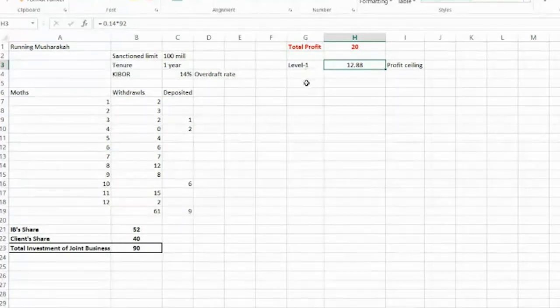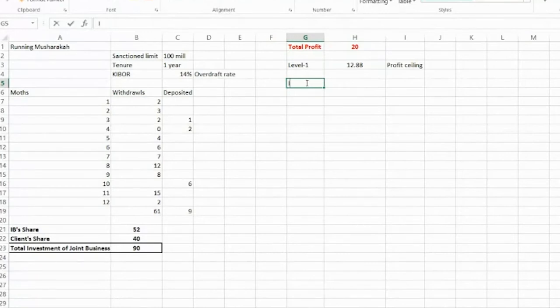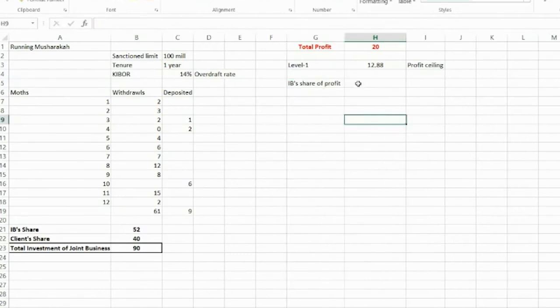Now let me check IB's share of profit. What is the investment share of Islamic Bank? Let's check here. Equal to 52 divided by 92 total investment.